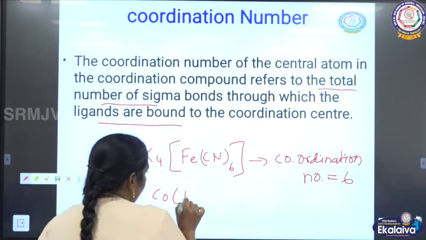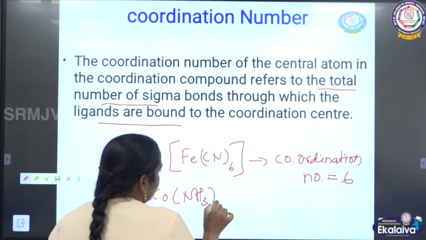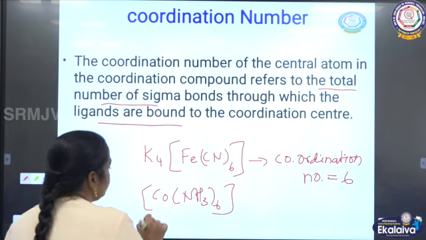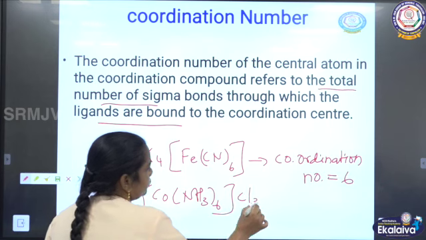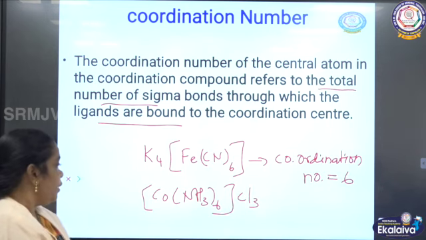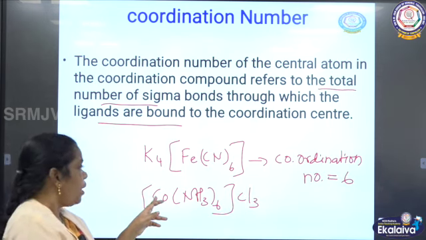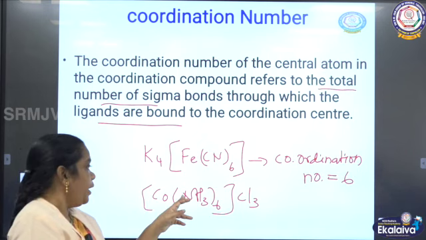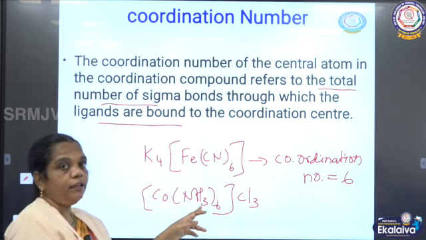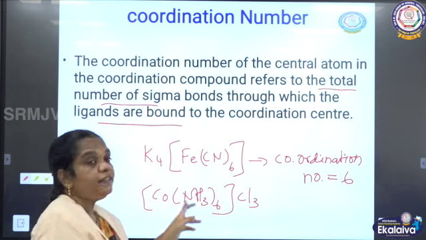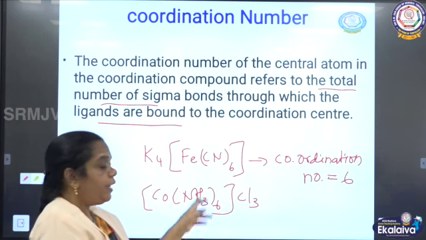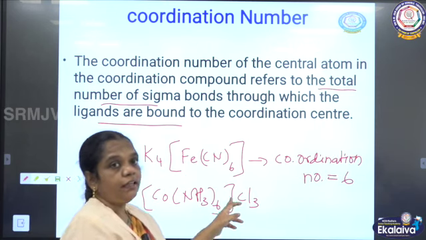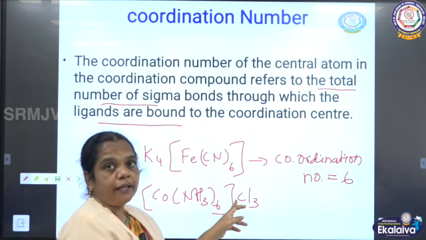And next you can see one more, Co(NH3)6 Cl3. Here the cobalt is the central metal atom and the amine NH3 is the ligand. These two are present inside the coordination sphere and the anion is present outside the square bracket. Understand?